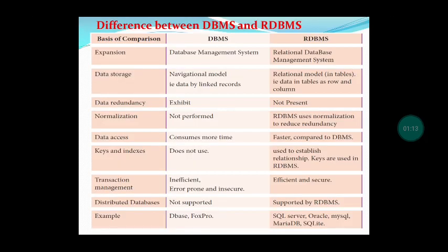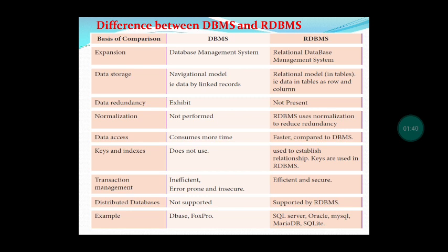Next, we will see the difference between DBMS and RDBMS. DBMS means database management system. RDBMS means relational database management system. DBMS stores data in a navigational model, but in RDBMS, data storage is in a relational model.